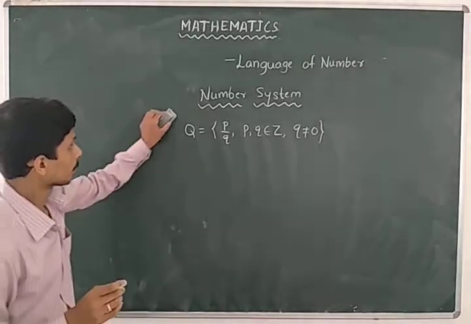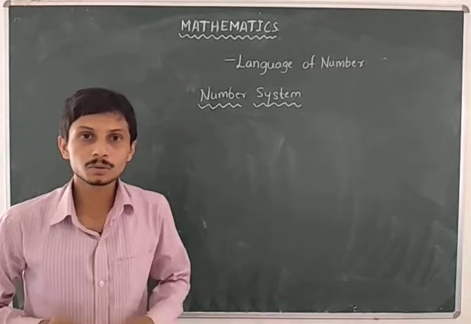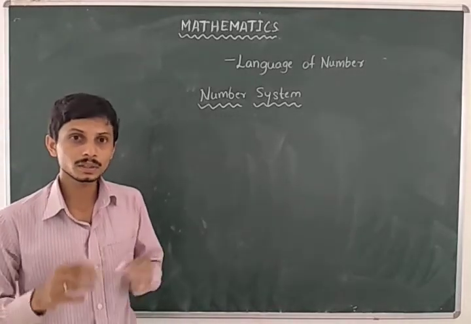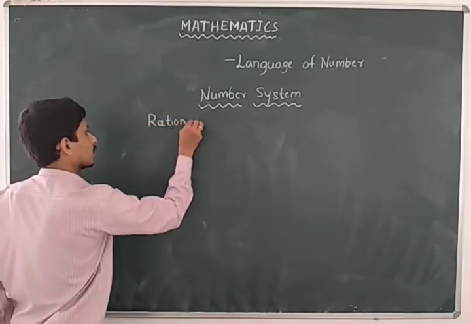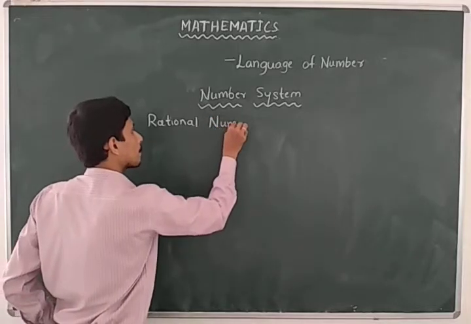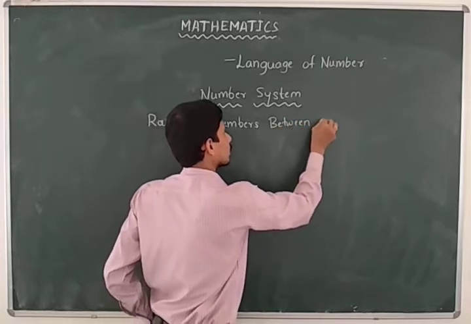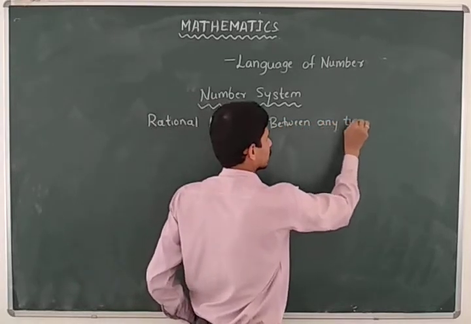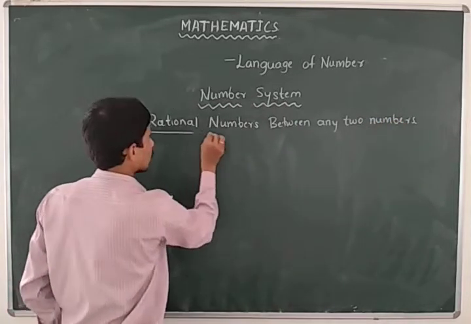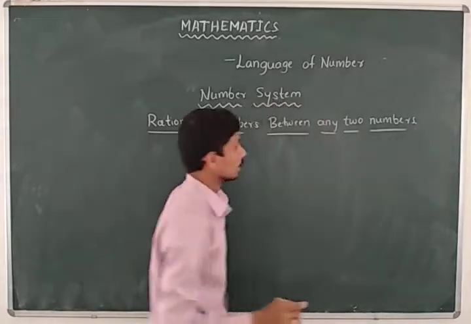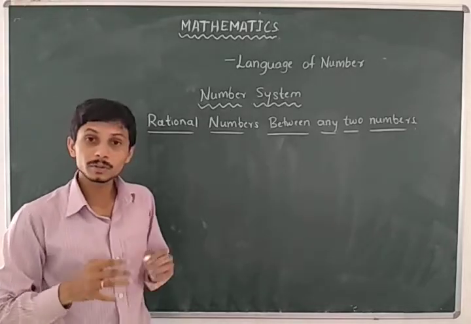So let us move on to the next topic. We have to find the rational numbers between any two rational numbers.